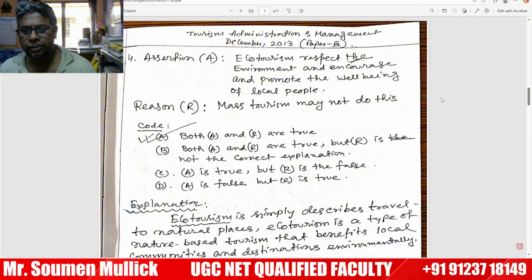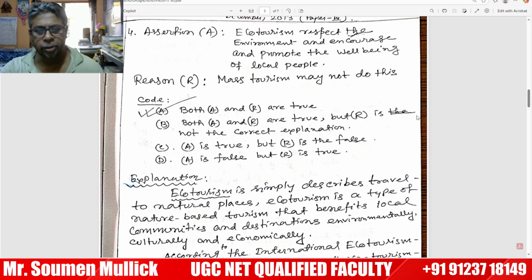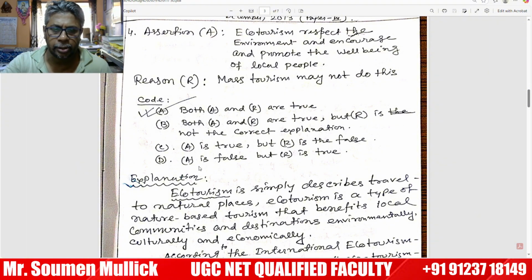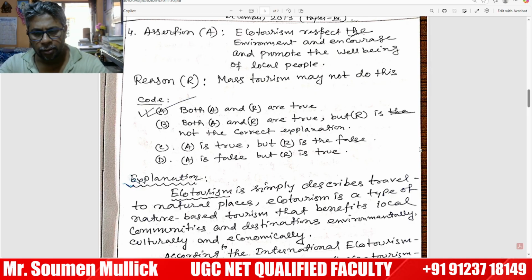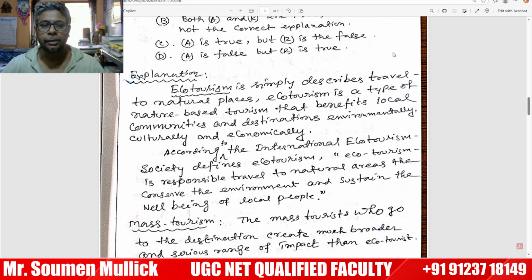Assertion: Ecotourism respects the environment and encourages and promotes the well-being of local people. Reason: Mass tourism does not do this. They have given four options: both A and R are true; A and R are true, but R is not the correct explanation; A is true, but R is false; A is false, but R is true. The thing is the explanation.